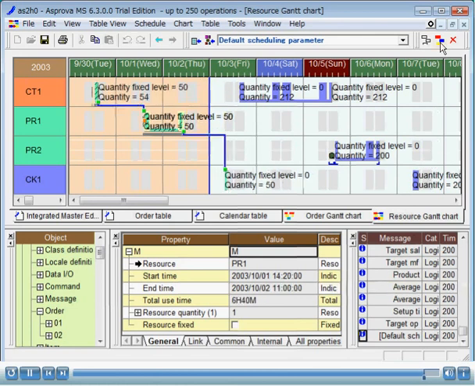Since quantities of operations before and after PR have been calculated based on the reported quantity of 50 of the process PR operation, with the quantity fixed level set to 50, the quantity of the final process operation has been changed from 100 to 50.